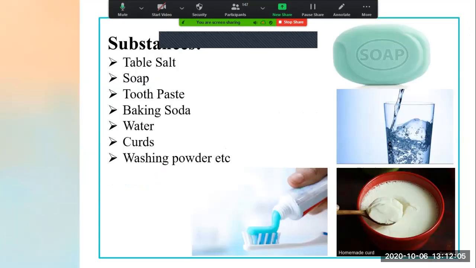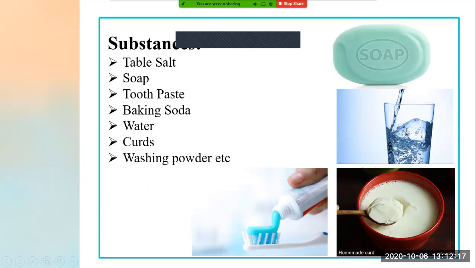Now, what are the substances which we are using in our day-to-day life? Some examples I have taken here: table salt, soap, toothpaste, baking soda, water, curds, washing powder, etc. There are much more substances which we are using, but these are just examples.